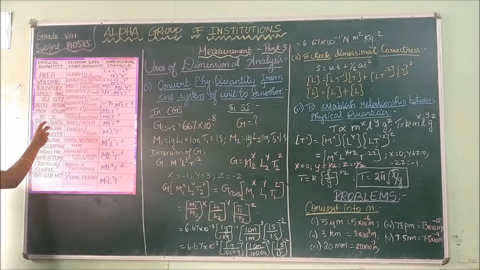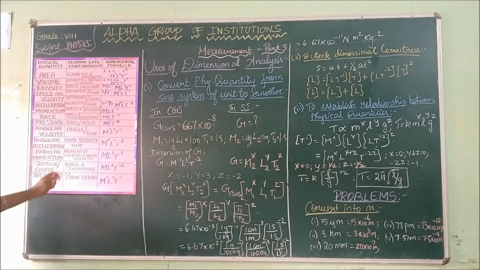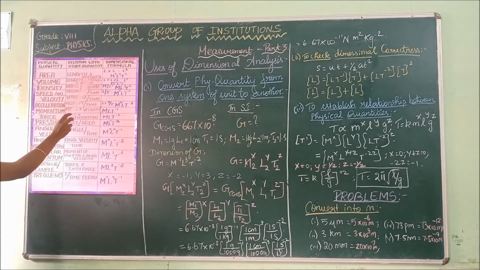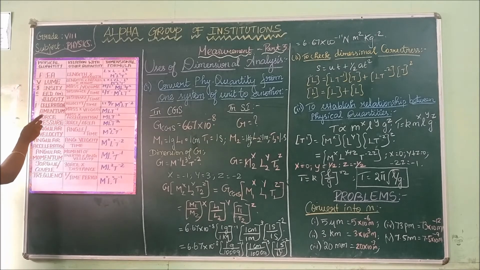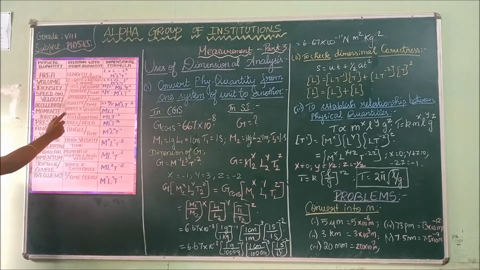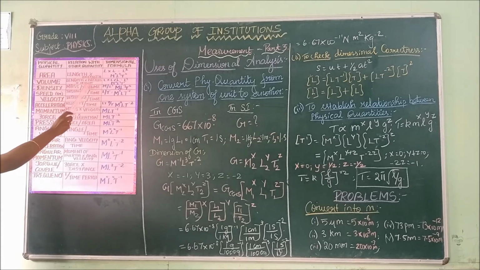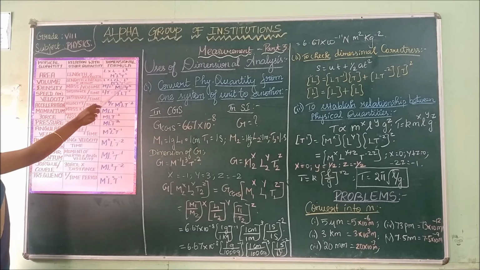Next, the dimension of volume. The formula for volume is length into breadth into height. The dimension for length is L, for breadth is L, and for height is also L. So L into L into L is L cube.